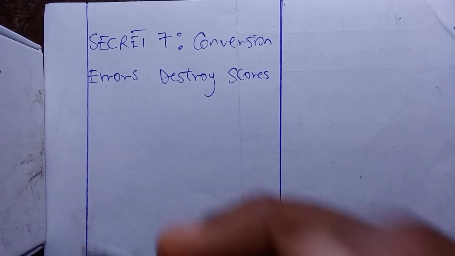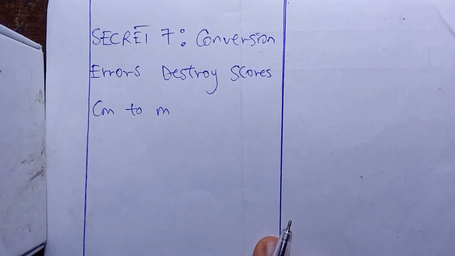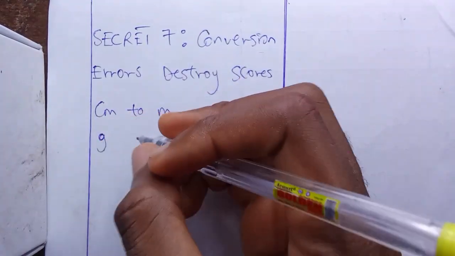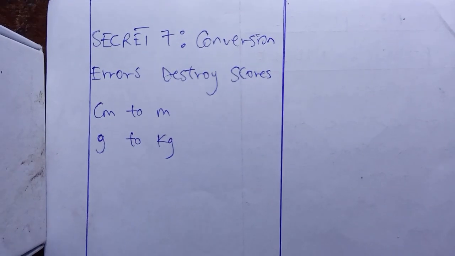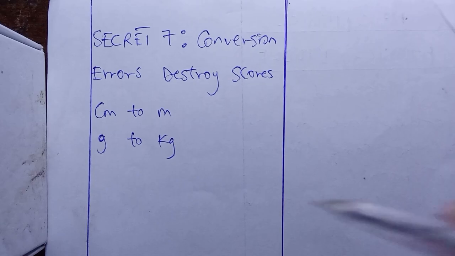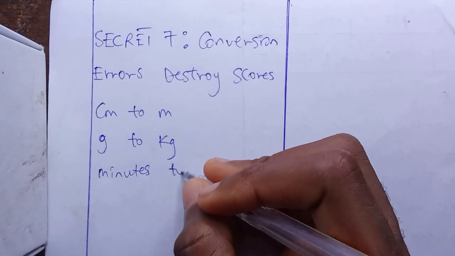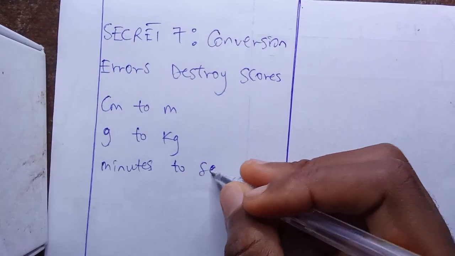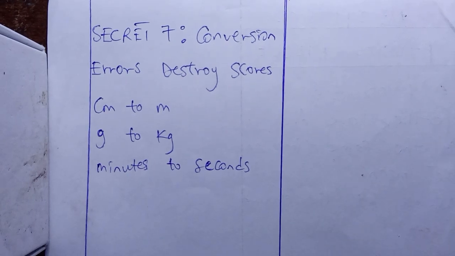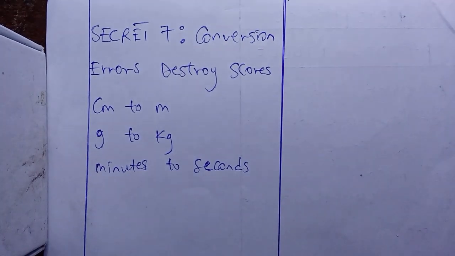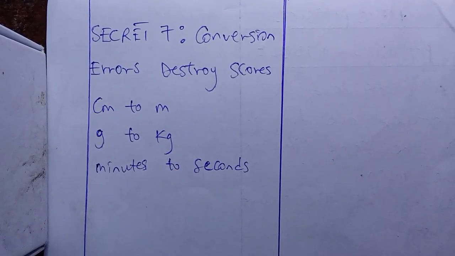Common mistakes: centimeter to meter, gram to kilogram, and lastly, minutes to seconds. This might look so minimal, but it destroys people's marks so much. You need to learn your conversions very, very well. You can know the formula, know how to apply it, know the parameters, but you can't solve it with centimeter. You need to convert it back to its SI units.